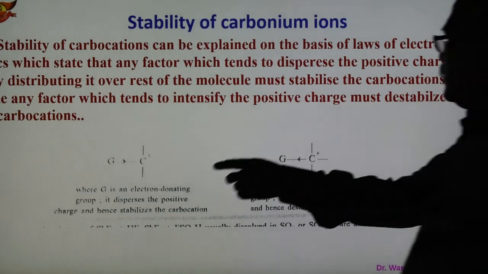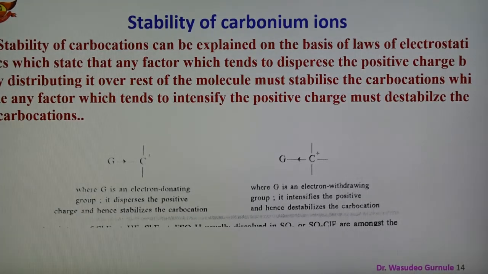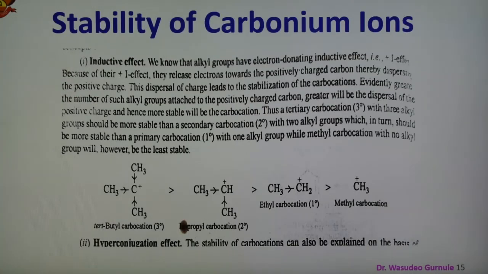An electron donating group disperses the positive charge and therefore stabilizes the carbocation, whereas an electron withdrawing group intensifies the positive charge and hence destabilizes the carbocation. So stability or instability can be decided on the basis of the group present in the carbonium ion.